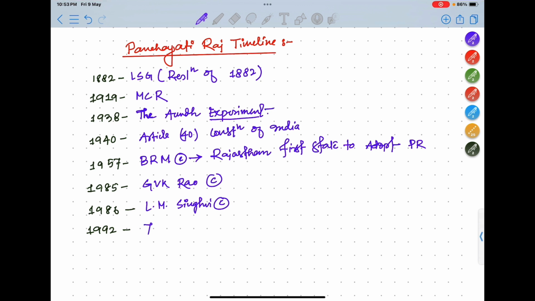It is the 73rd and 74th Constitution Amendment Act, and this act is very important because they have asked 3 to 4 questions from this 73rd and 74th Constitution Amendment Act. So this is the timeline for the Panchayati Raj. You should remember it. From this timeline, I feel one question they may ask.